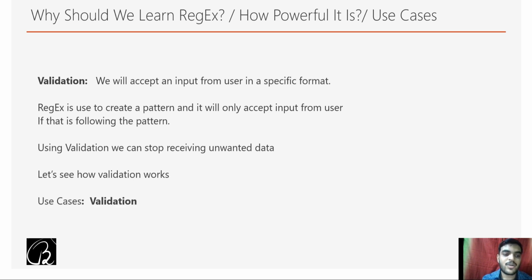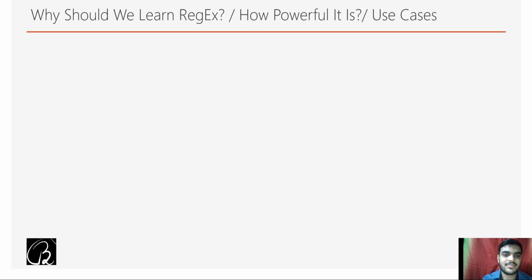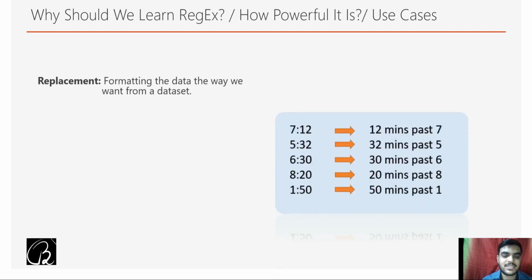Now let's see one more application of regex, and that is replacement. Before telling you what replacement is, just look at this picture that we have on the right side. On the left side, the times that we have, like 712, 532, are all the input data set, right? Now we have converted it into a different format.